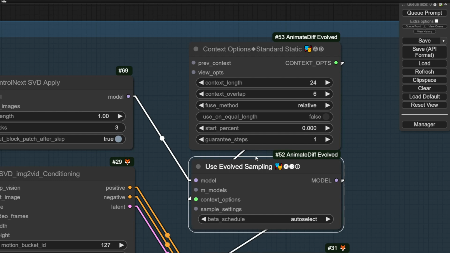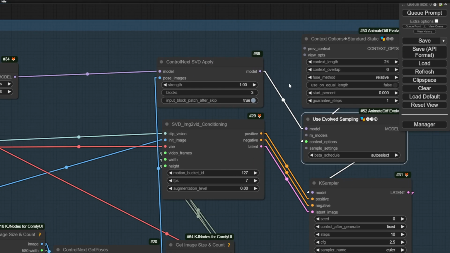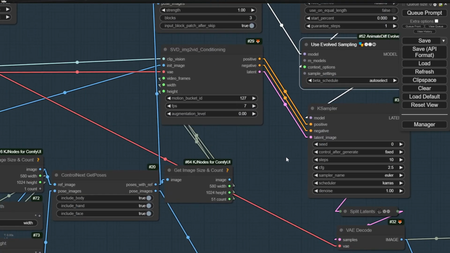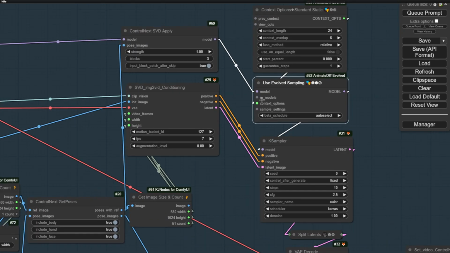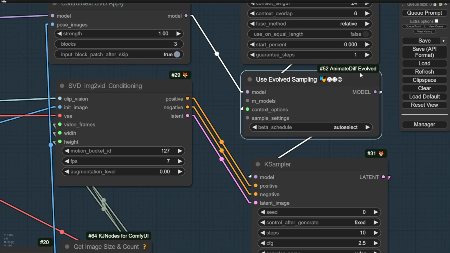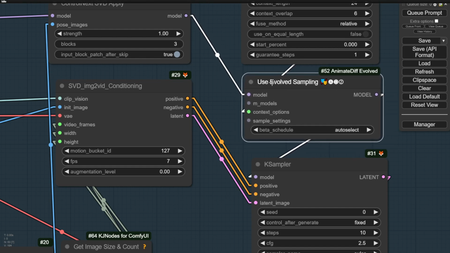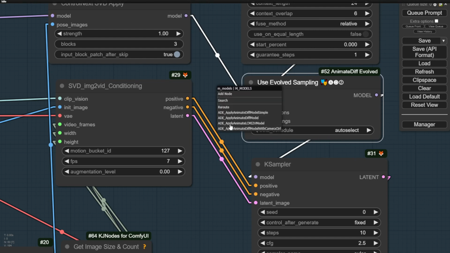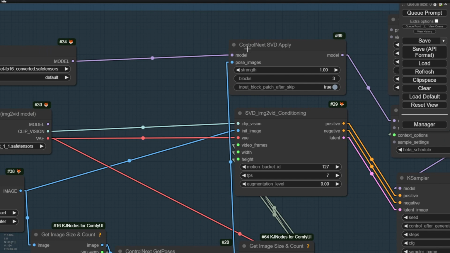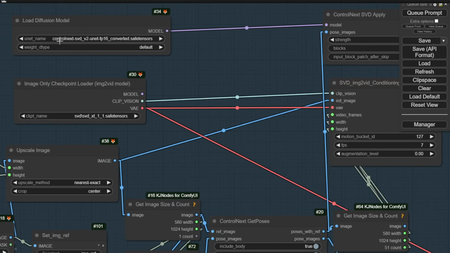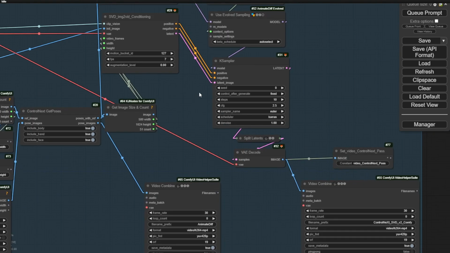Traditionally, we're using the motion model from AnimateDiff. If we're using these Evolved Sampling custom nodes, right there you see a lot of Apply AnimateDiff Model nodes when you're connecting the motion model, but right here we don't need to use the AnimateDiff motion model. We're connecting directly the model data from Stable Video Diffusion and the ControlNeXt modified UNet model to play around with that. So once again, this ControlNeXt V2 UNet FP16, you're going to put in your models UNet folder, and this SVD XT 1.1 is the normal SVD weights. You put that in your checkpoint folder.